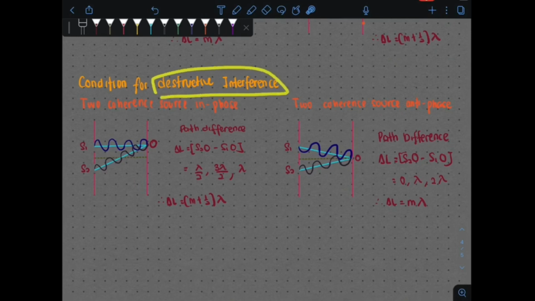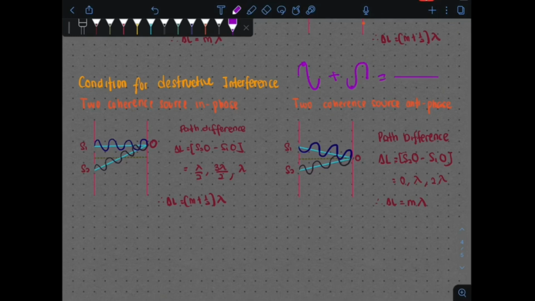Next, kita nak tengok pada destructive interference. Okay, as you know, destructive interference, kita dah sangat-sangat aware, when the two wave meets, they are going to destruct the wave here. Dia bertemu dekat sini, iaitu the crest here is going to meet with the trough here, and you're going to end up with no amplitude, cancellation of the wave dekat sini. Ini maksud destructive interference. So sama juga dalam destructive interference, you're going to have in phase coherent ataupun anti phase coherent source dekat sini. So your S1 and S2 is going to be either in phase ataupun anti phase.